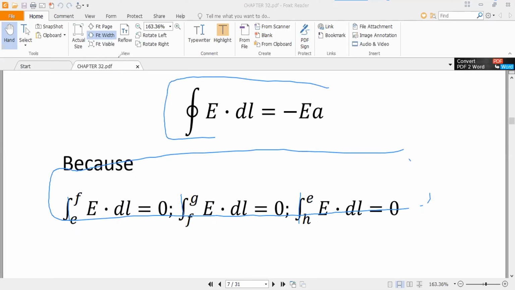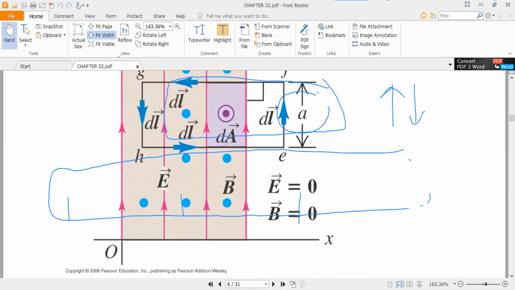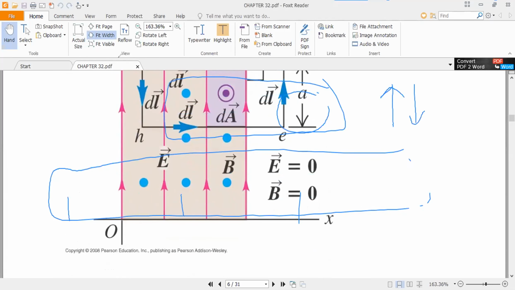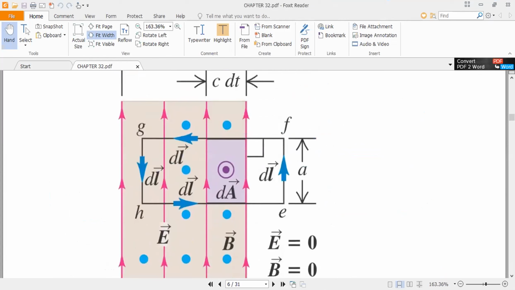You can find its value as minus E because the electric field is upward but the integral direction is downward, so there will be a negative sign. You can see in this figure that only this integral contributes.